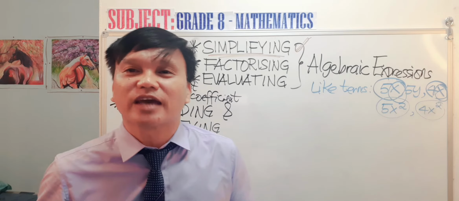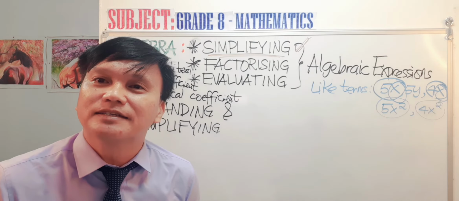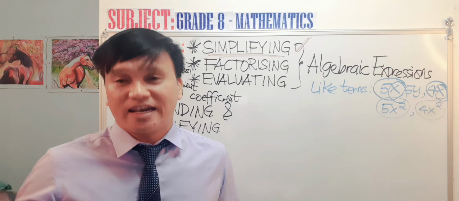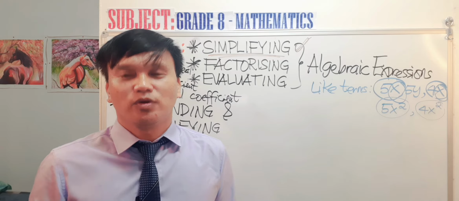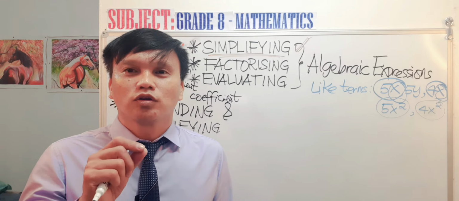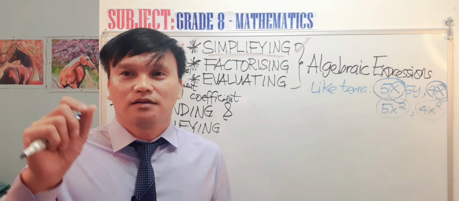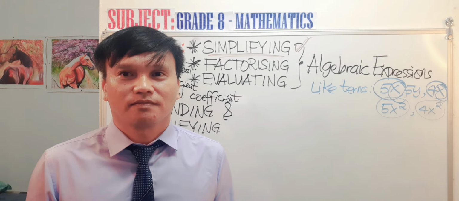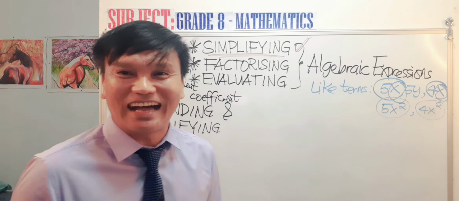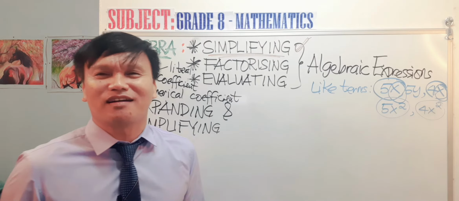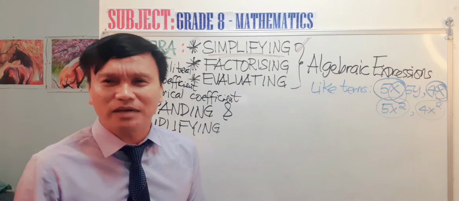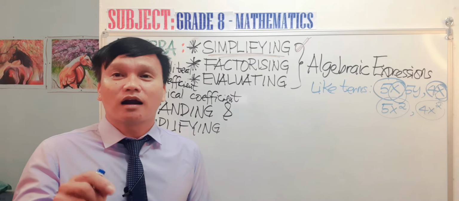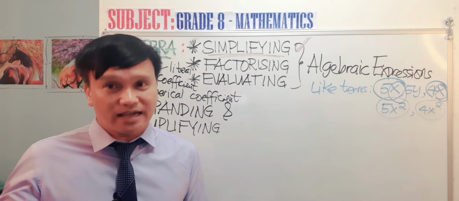Okay, what if I say 2x, x squared, and x? Which of the three are like terms? 2x, x squared, and x. Very good, you are really smart. You see, that's what I'm telling you, mathematics is just all about having fun. So the like terms are the 2x and the x.